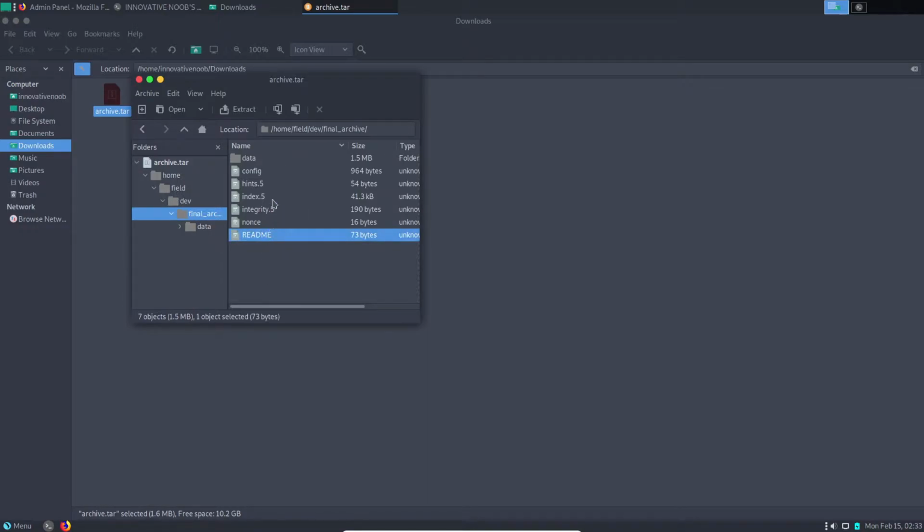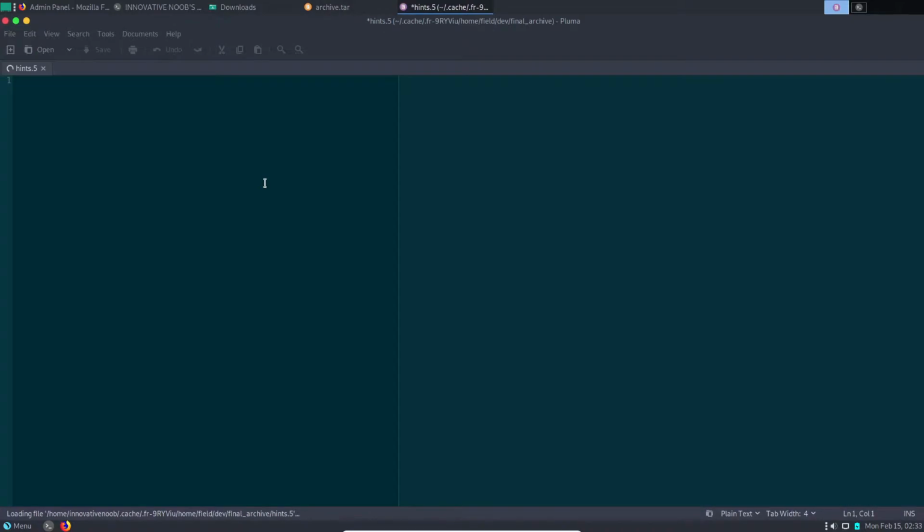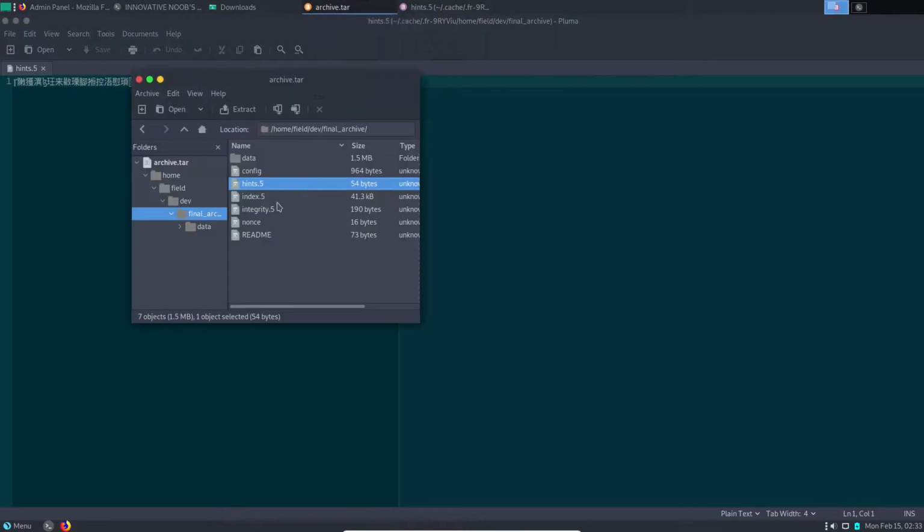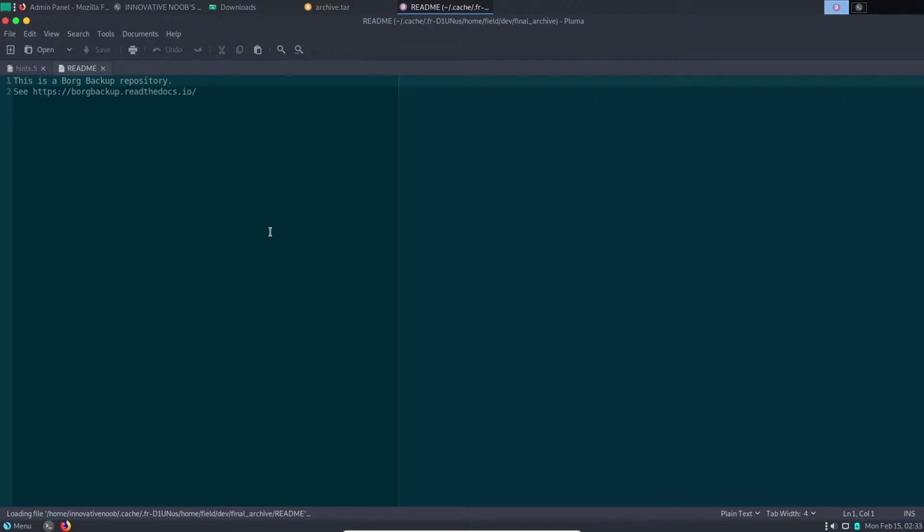Readme hints, we should check them out. I'm using a text editor to open these files. Looks like this one is not readable. We'll go for readme. Oh, this is a Borg backup repository, and we have a link to check out.